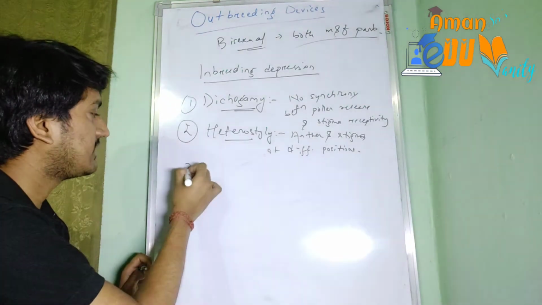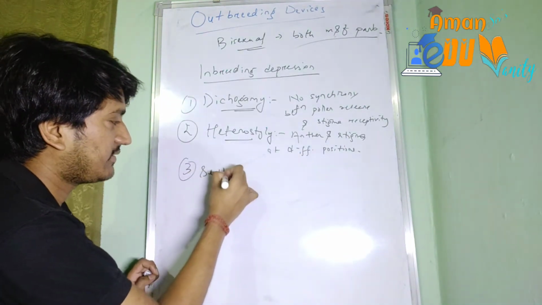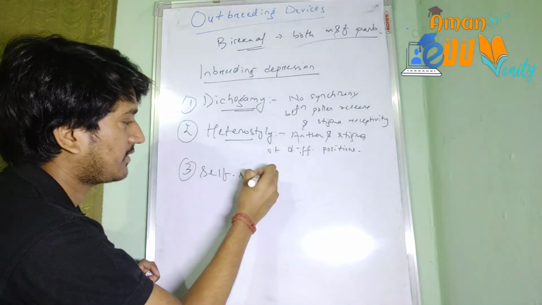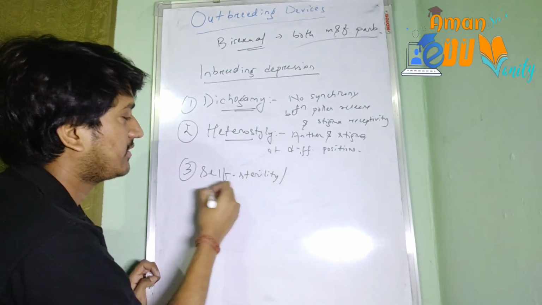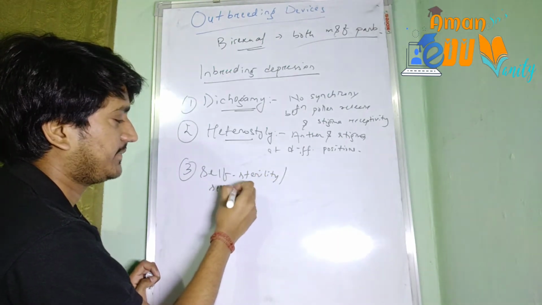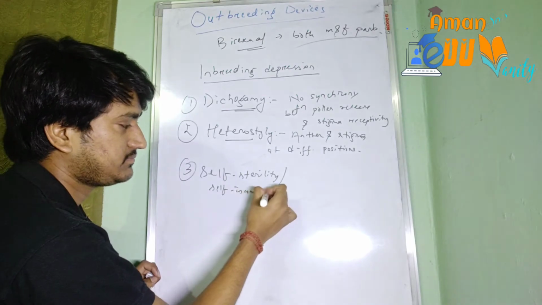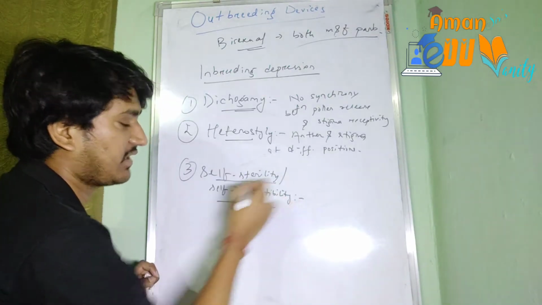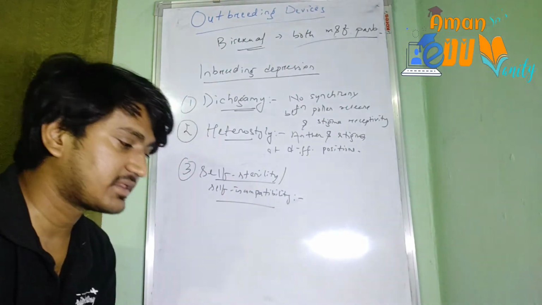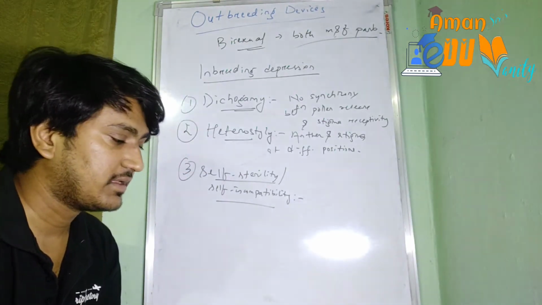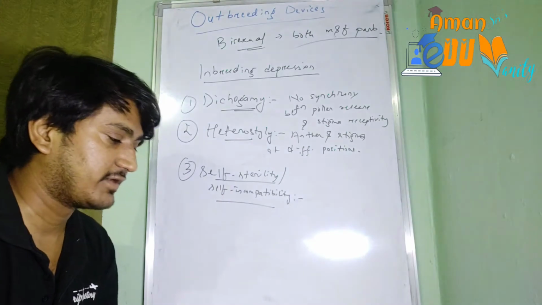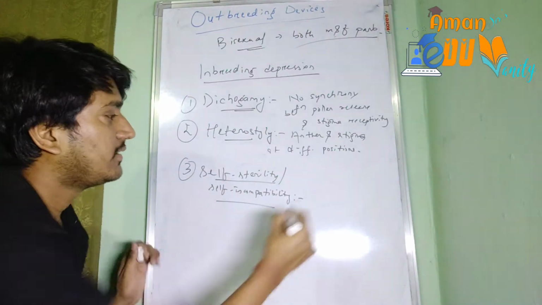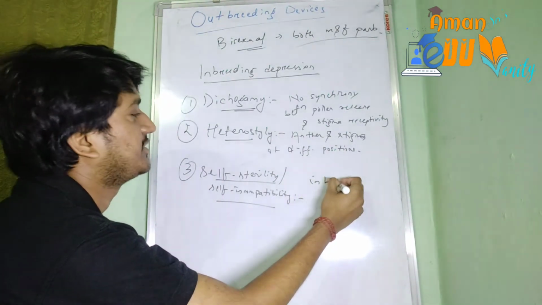The third device is self sterility or self incompatibility. In this device, it prevents the self pollen from fertilizing the ovule of the same flower, by inhibiting pollen tube germination.